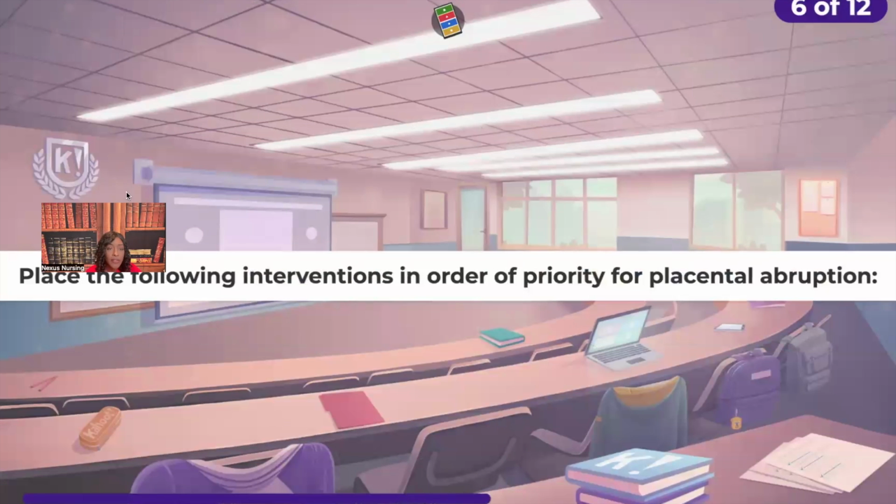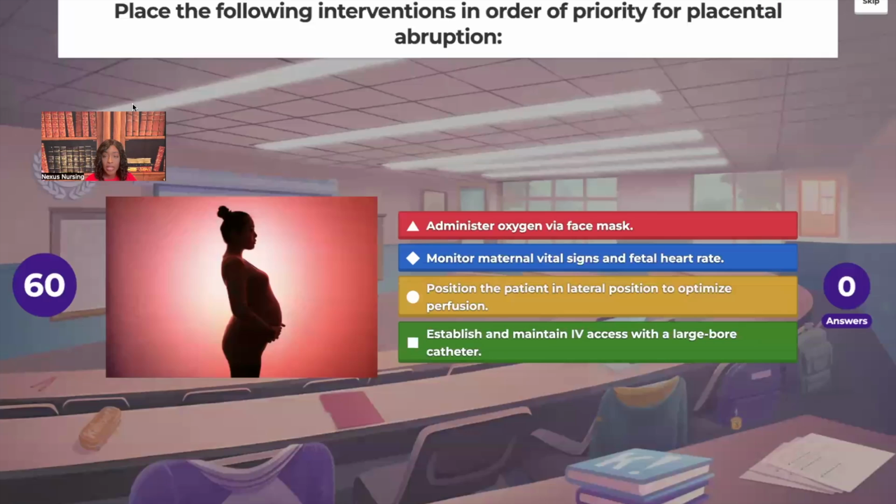Place the following interventions in order of priority for placental abruption. Here are your options. Administer oxygen via face mask. Monitor maternal vital signs and fetal heart rate. Position the patient in the lateral position to optimize perfusion. Establish and maintain IV access with a large bore needle. So these are your 4 options. Take your mouse and put it in the correct order of priority. What are you going to do? First, second, third, and fourth.